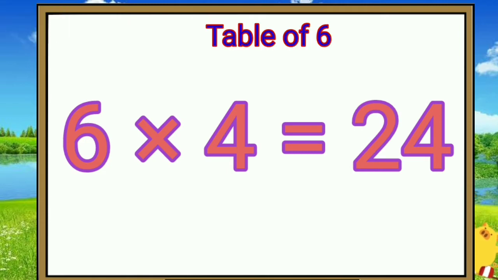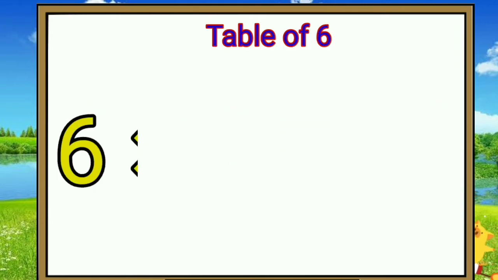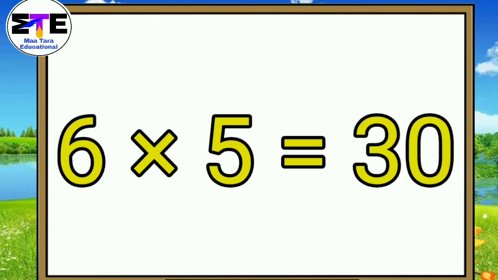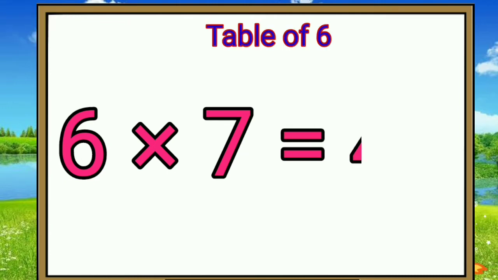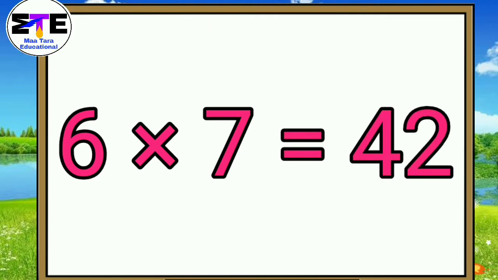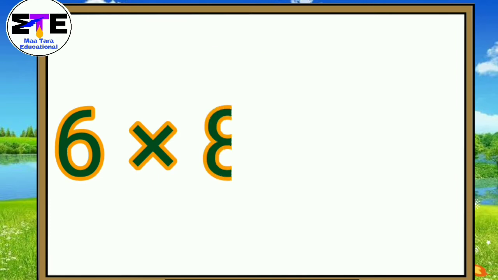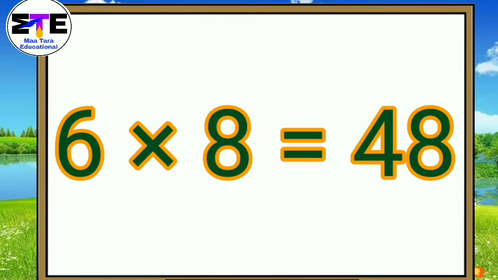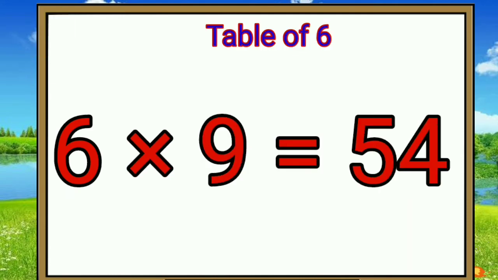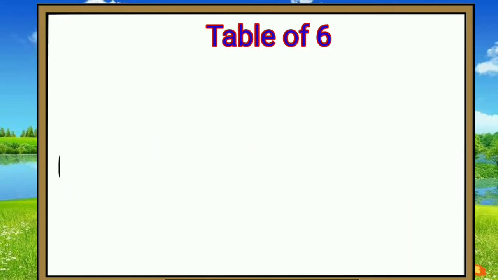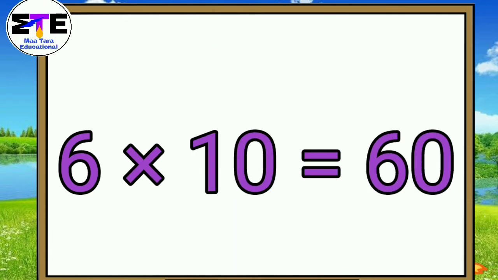6 4s are 24. 6 5s are 30. 6 6s are 36. 6 7s are 42. 6 8s are 48. 6 9s are 54. 6 10s are 60.